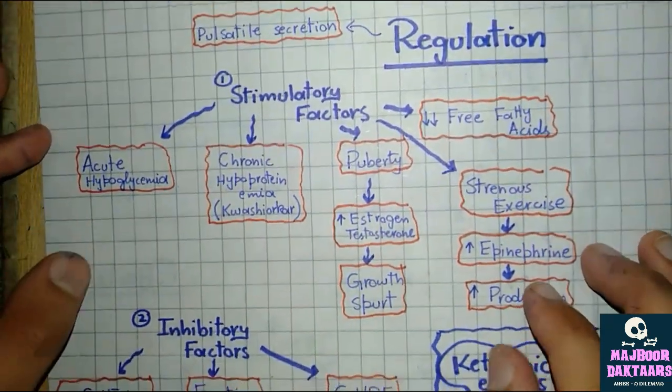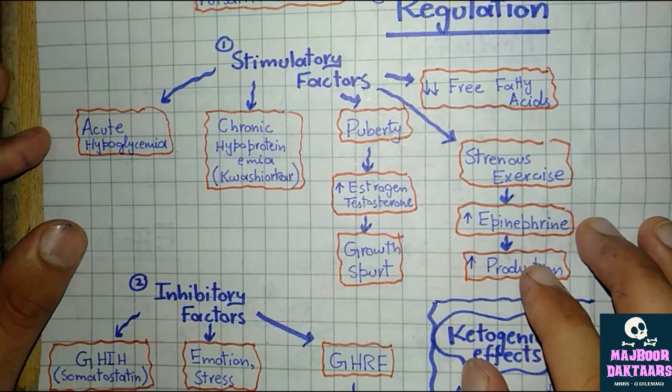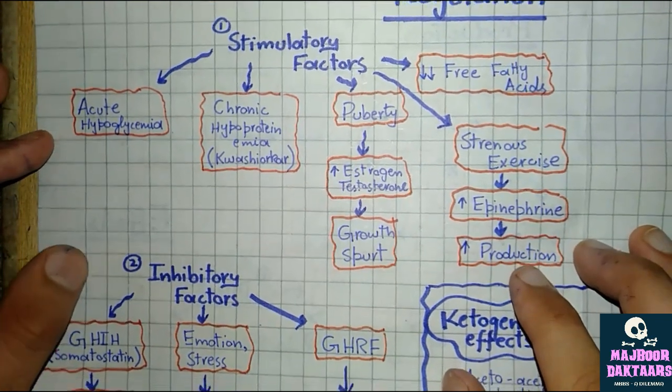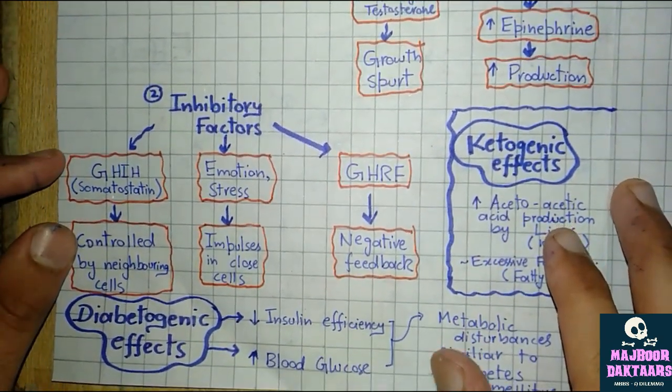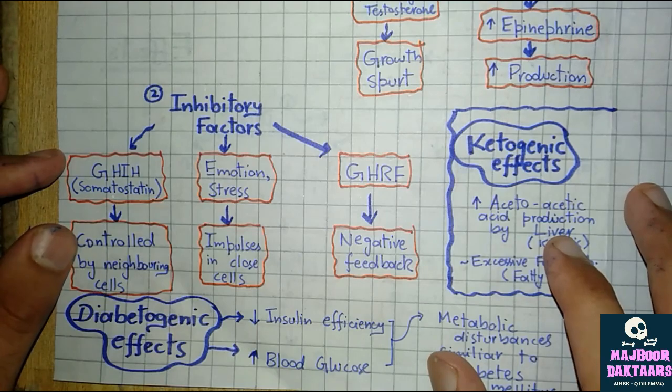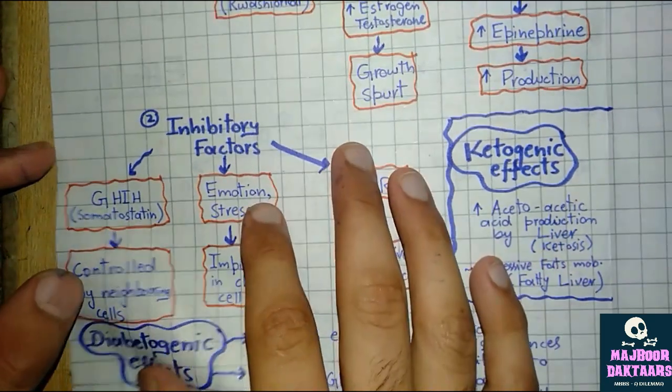Regulation includes the stimulatory factors, which include acute hypoglycemia, chronic hypoproteinemia, puberty, strenuous exercise, and decreased free fatty acid. Inhibitory factors include growth hormone inhibitory hormone, emotional stress, and growth hormone releasing factor. And that's all for today.